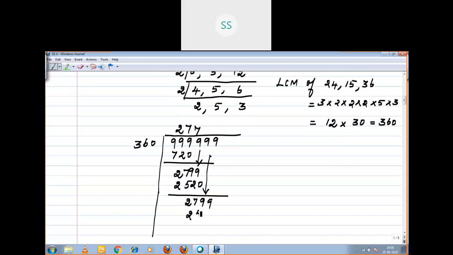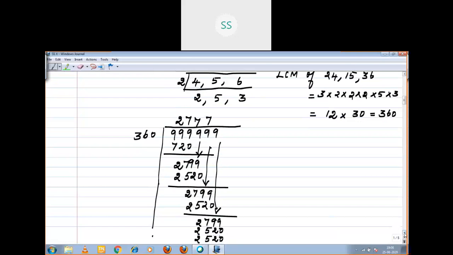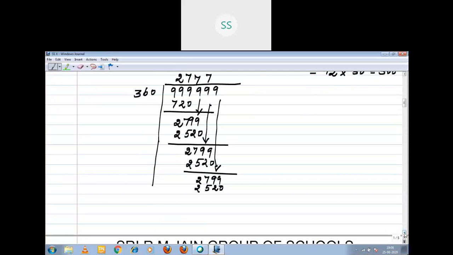So 2520. Here also the same, 279. You bring the 9 down, then again 7 times. So 2520. Then what is the remainder here?